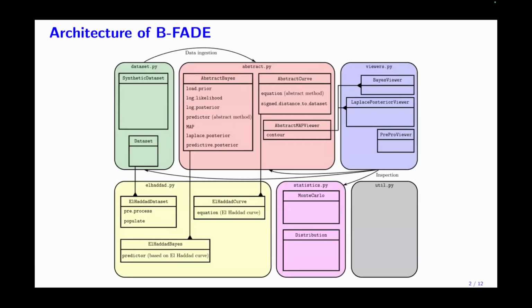This is the architecture of the package. The reddish block is the core of the abstractness. It offers very abstract classes to target regression and classification problems depending on the selected fatigue problem, provided that one replaces the abstract methods with concrete methods. For instance, equation here is actually empty, but you can replace it with a straight line, parabola, Wöhler's curve, if you will. Similarly for predictor and the remainder of the methods.